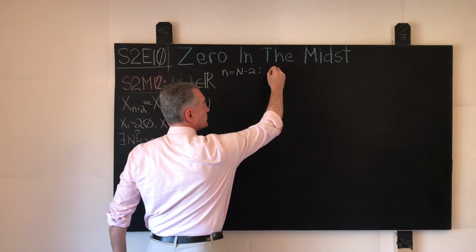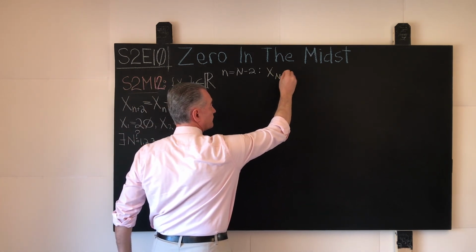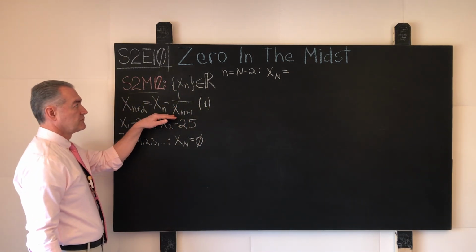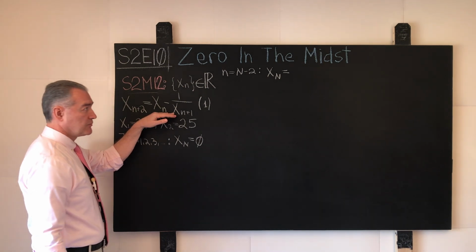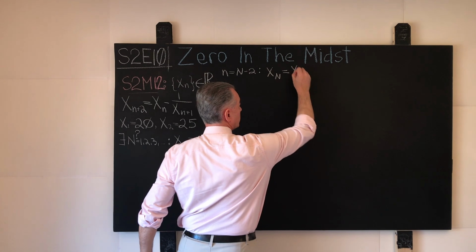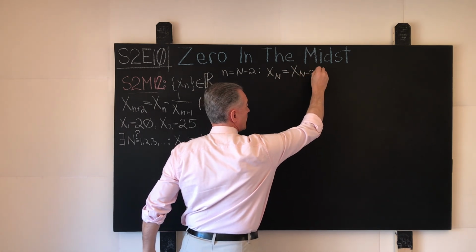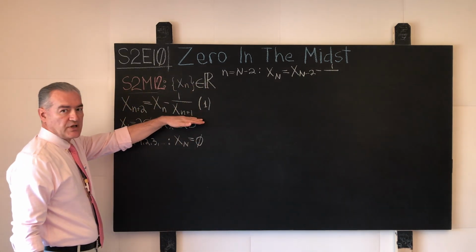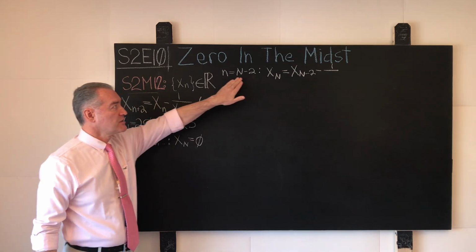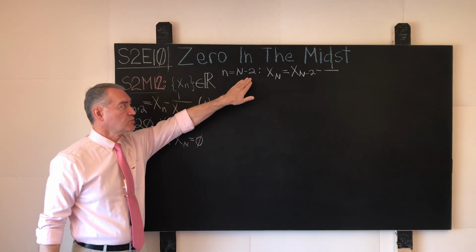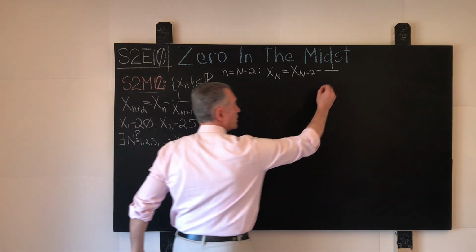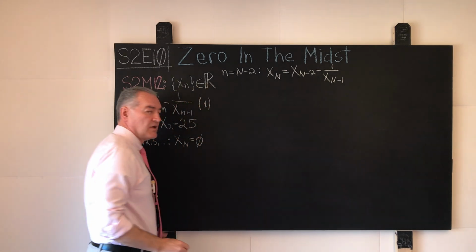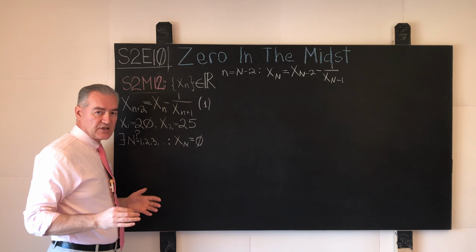We'll have x sub N. Then on the right hand side of the equal sign over here, what will we have? Well, we take the value of the n verbatim. We will have x sub N minus 2 minus 1 over what? Here we have the expression n plus 1. We add 1 to either side of the equal sign over here. What will we have? N minus 1, and that's what we write down. X sub N minus 1.